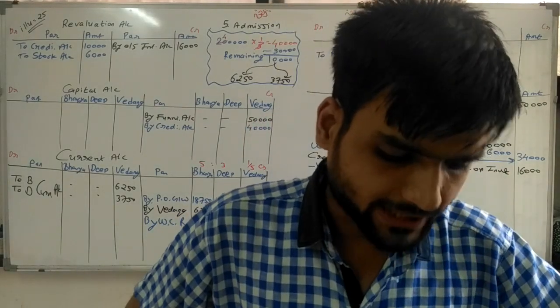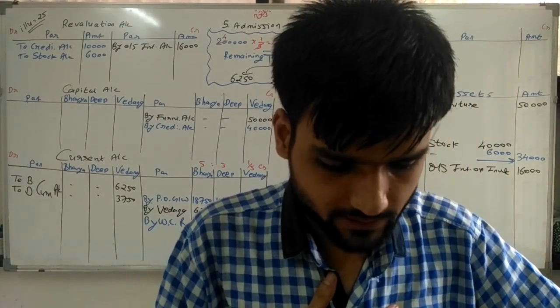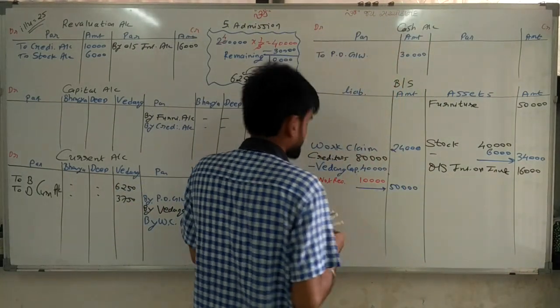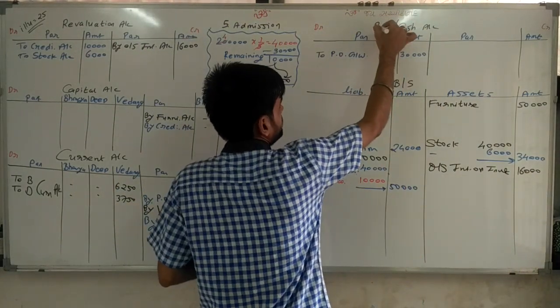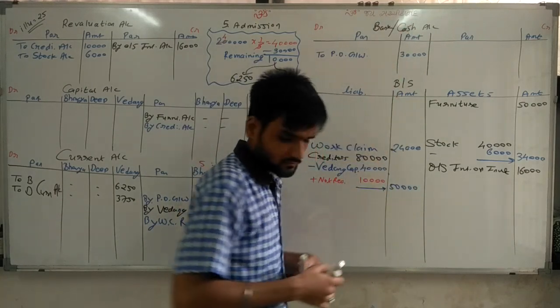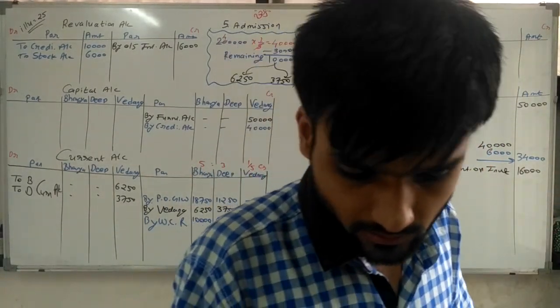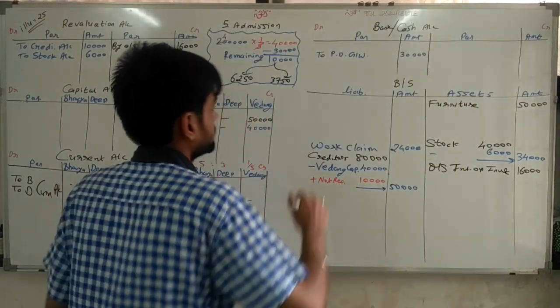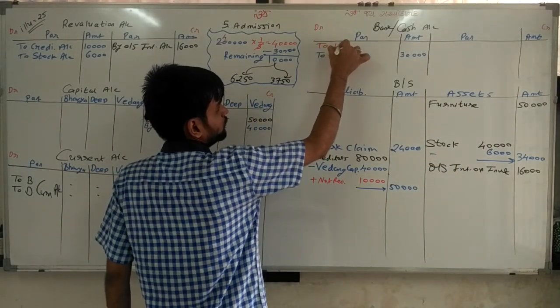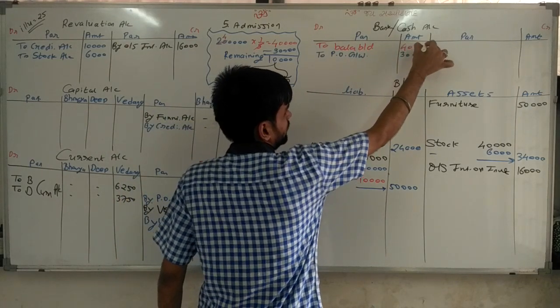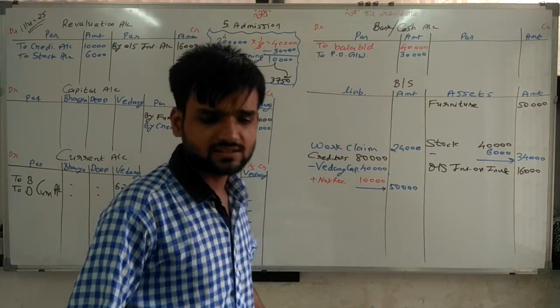Now going ahead, all the adjustments are completed. Now on the asset side, bank account is given. It means we have to write in cash and bank account. Now the amount is bank account 40,000 to Balance b/d, 40,000 rupees.